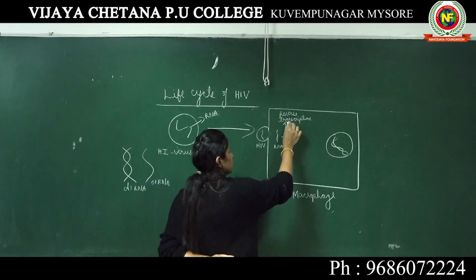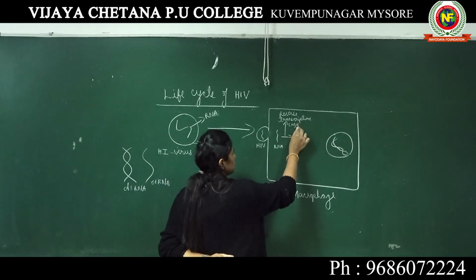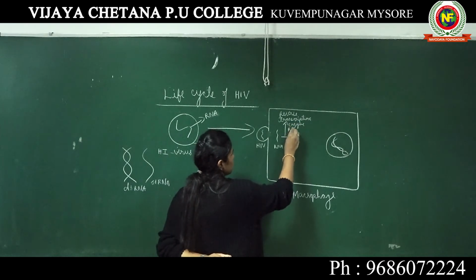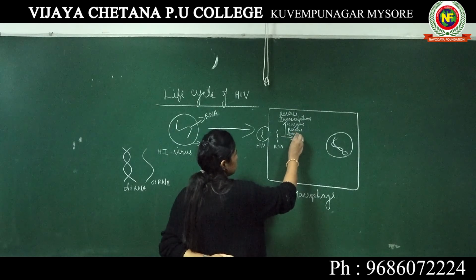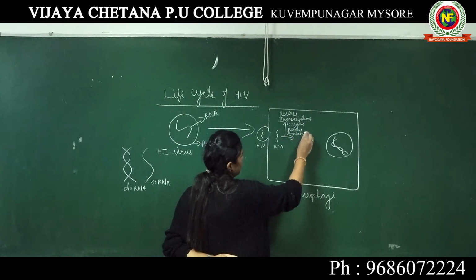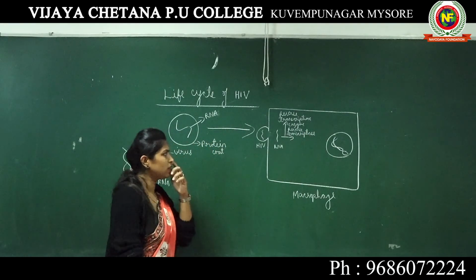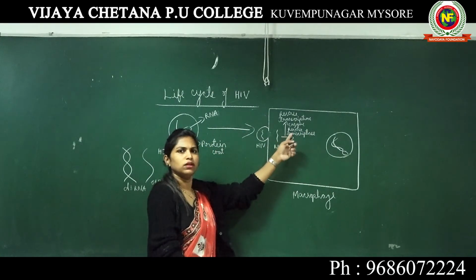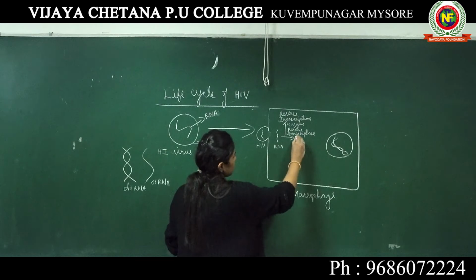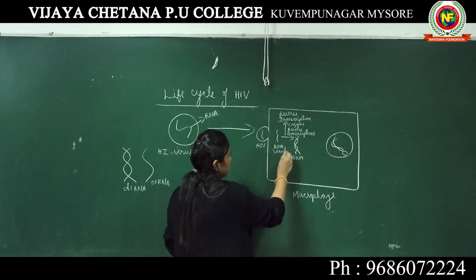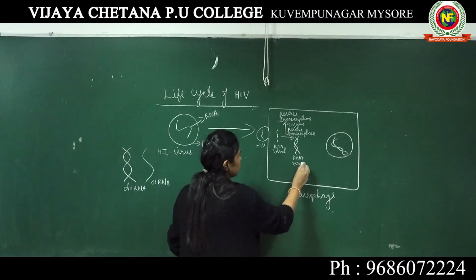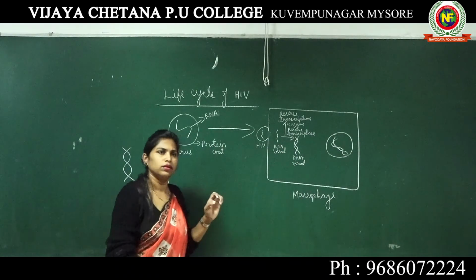With the help of the enzyme reverse transcriptase, RNA produces DNA. So this is viral RNA produces viral DNA.